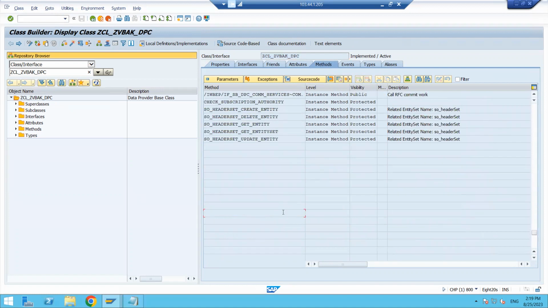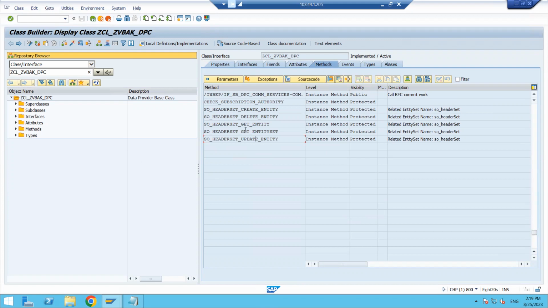Okay, anyway, the system will take care of this one. So we need to write our logic in our DPC extension. Fine. If I write the code in the DPC class, then what will happen?